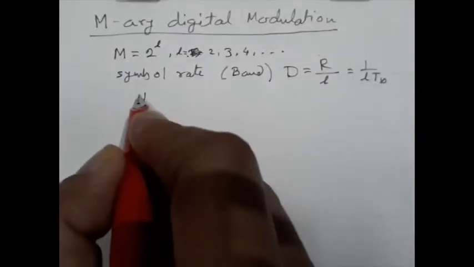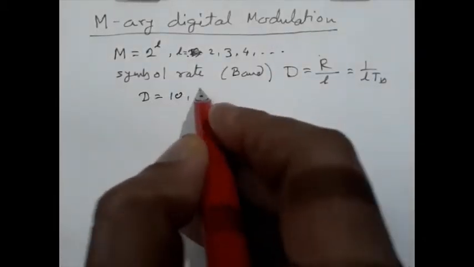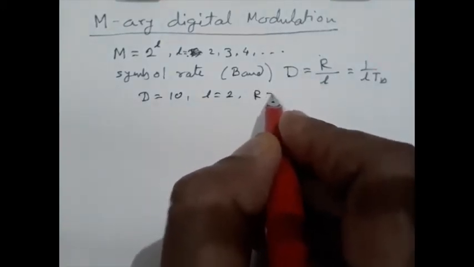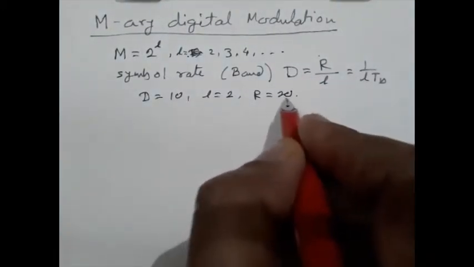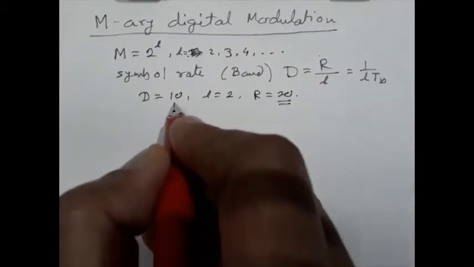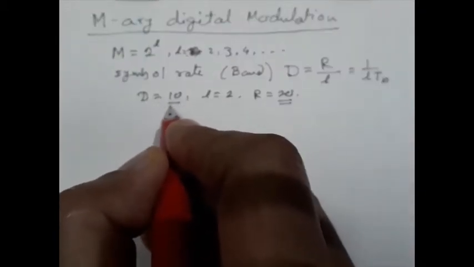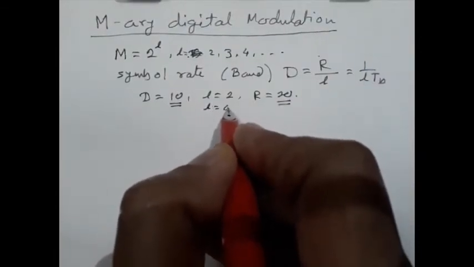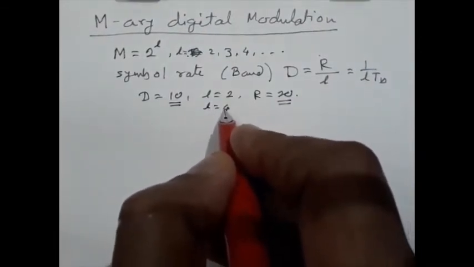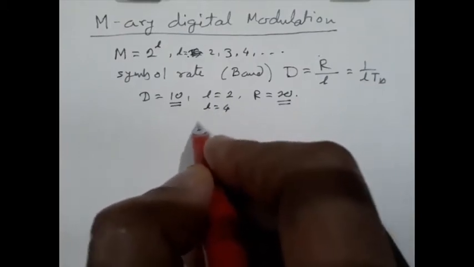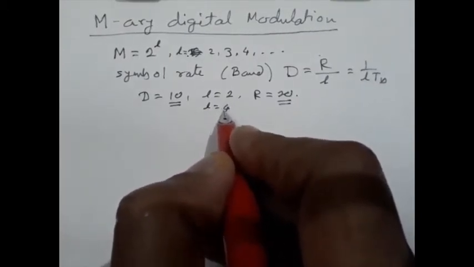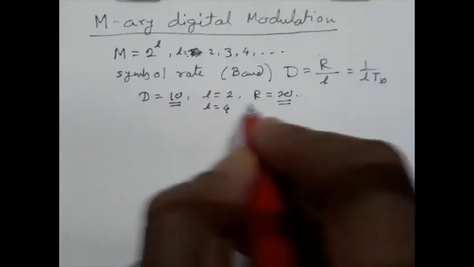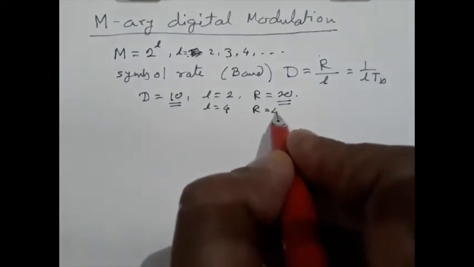So if D equals 10, L equals 2, then R will be equal to 20. So 20 bits will be transmitted by 10 symbols. If we increase L, say L equal to 4, then per symbol we will transmit 4 bits. Under this condition, for D equal to 10, R will be equal to 40.